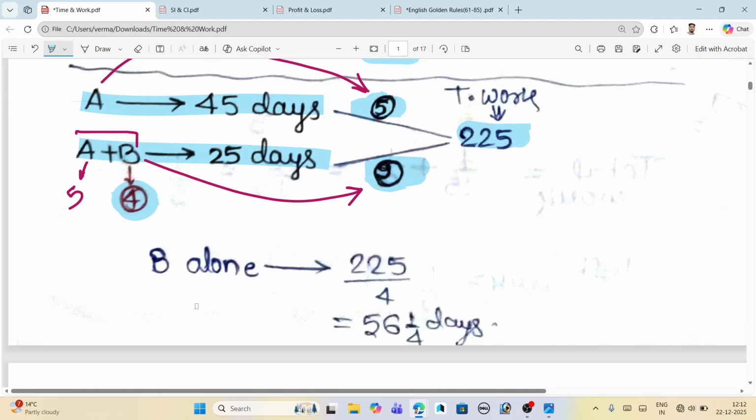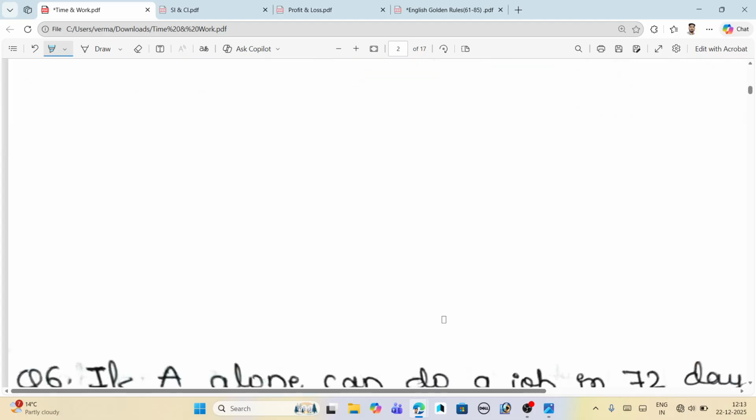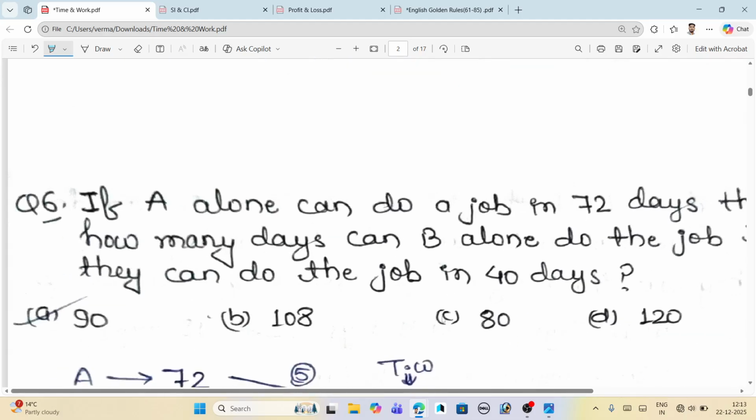Okay, so how many days can B alone do the work? The total work is 225, and the efficiency of B, we have calculated earlier, is 4. Just divide 225 by 4. We will get 56 and 1 by 4 days. This is the time taken by B to complete the work alone. So now you can easily get that. This is the easiest thing.